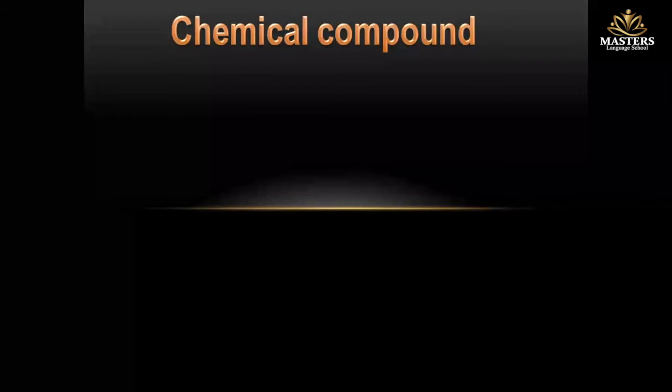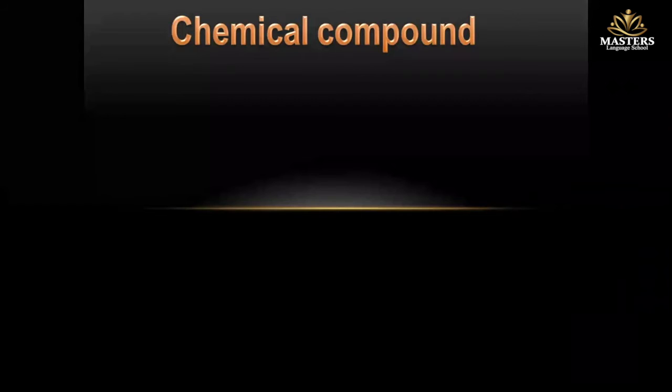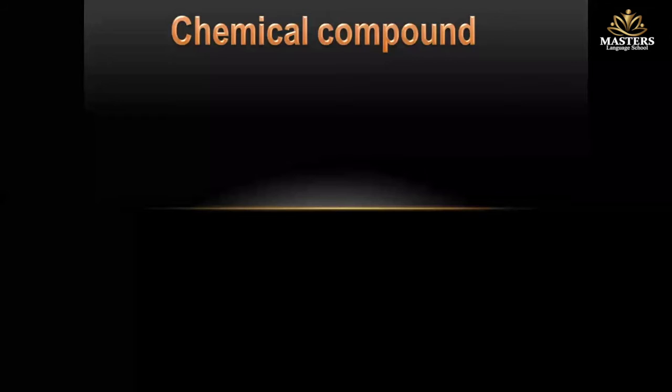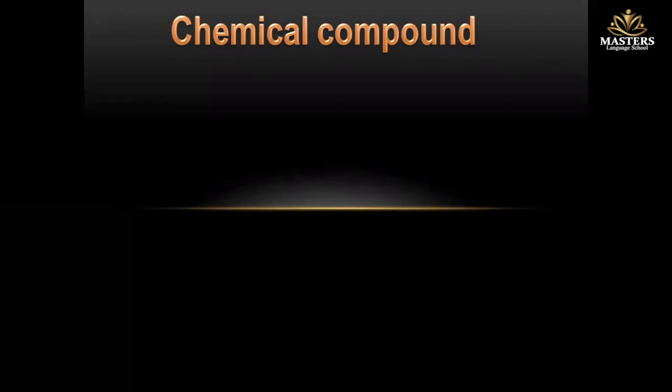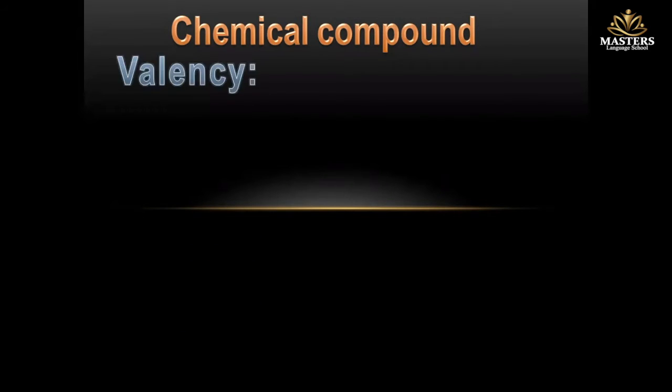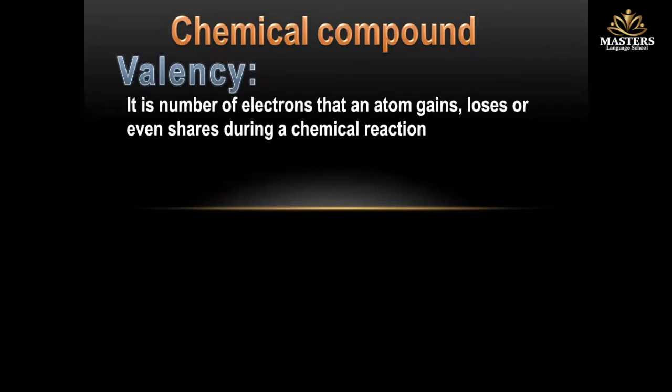Chemical compounds. Before talking about chemical compounds, we have to know that atoms lose or gain a number of electrons to make their outermost energy level saturated with electrons. Those numbers are called valency. So, what is the meaning of valency? Valency is the number of electrons that atoms gain, lose, or even share during a chemical reaction.